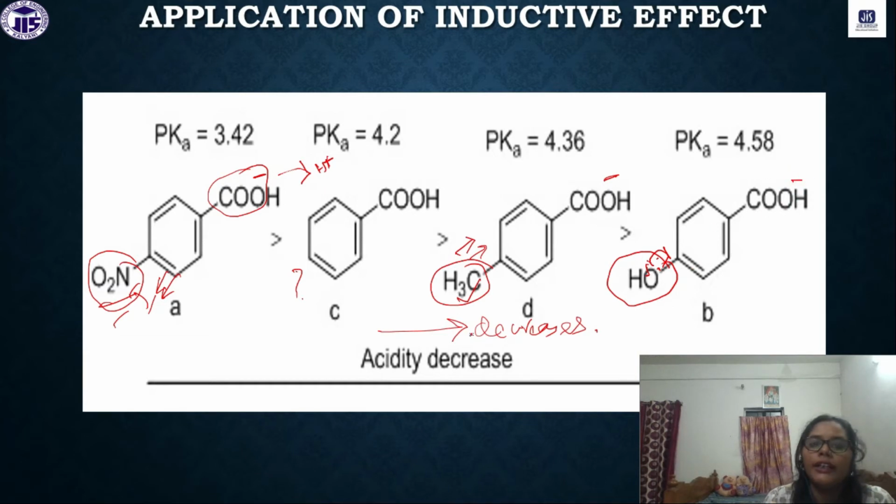So, that is why the acidity decreases in this order. So, this acidity also we can explain with the help of the inductive effect.